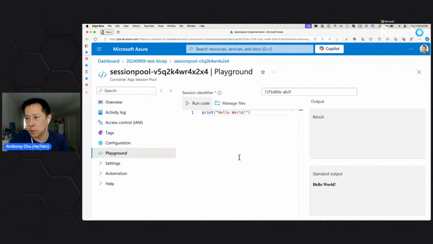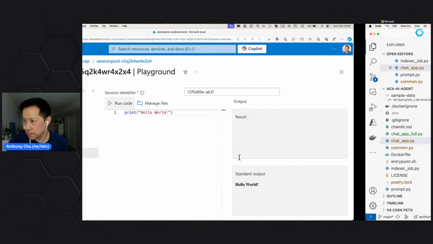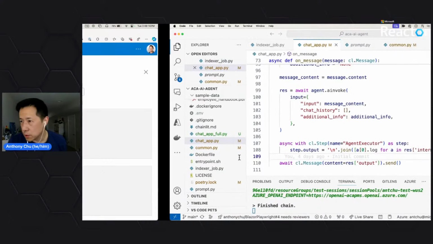But what we've done is we've actually shipped integrations with Langchain, Llama Index, Semantic Kernel, and some other LLM frameworks to make it really easy to use. So I'll quickly show you how that works here.